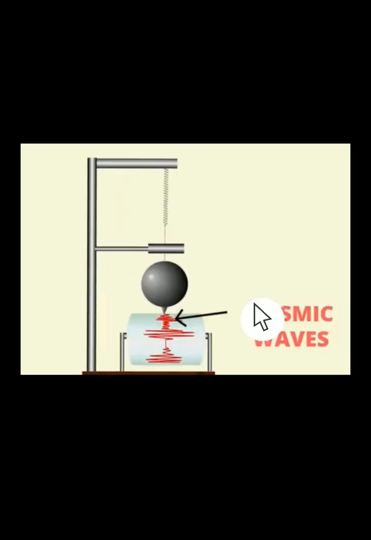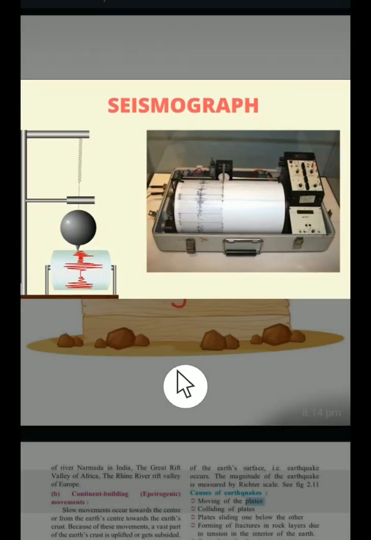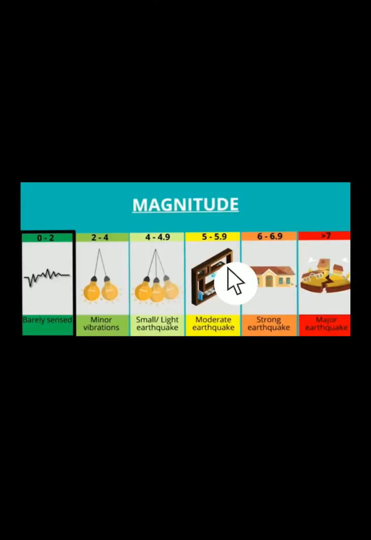Okay, my dear students, next, these are what are called seismic waves, which come due to the movement recorded by the seismogram. And the image drawn over here is called the seismograph. What we get is called the seismograph.